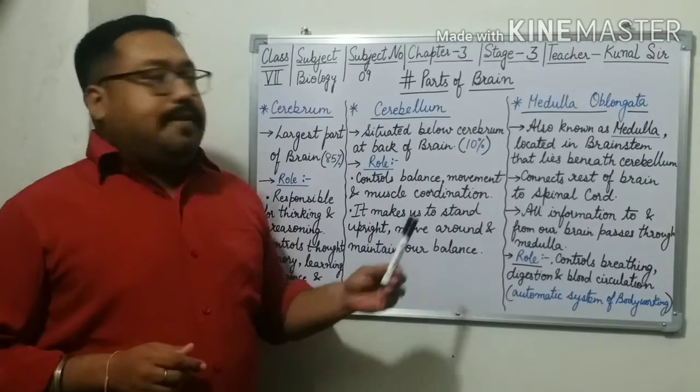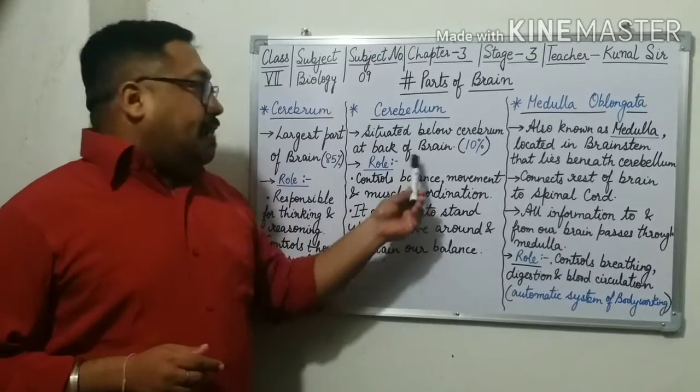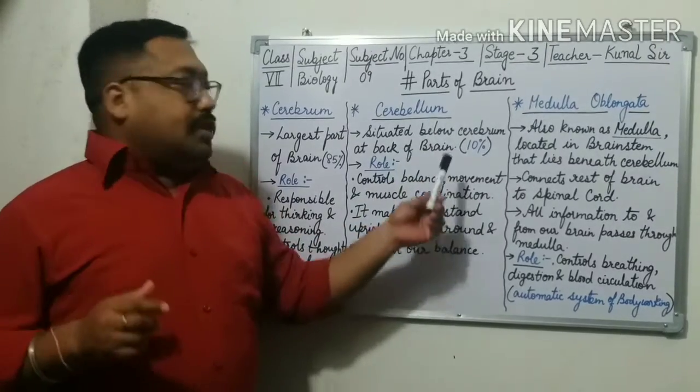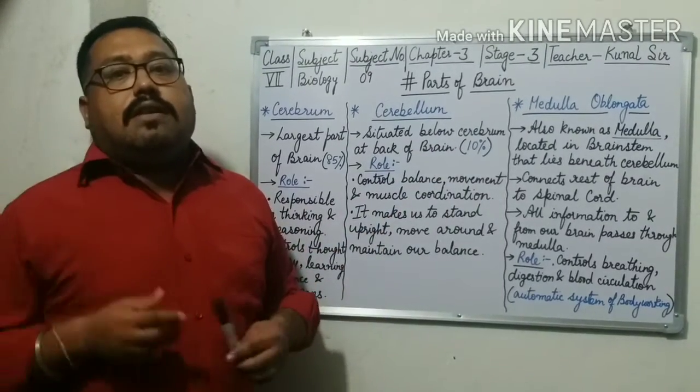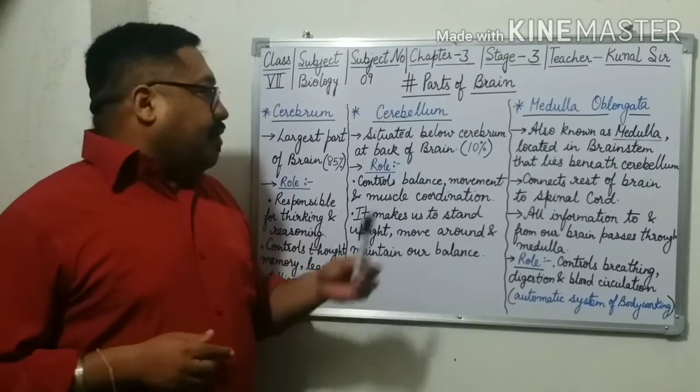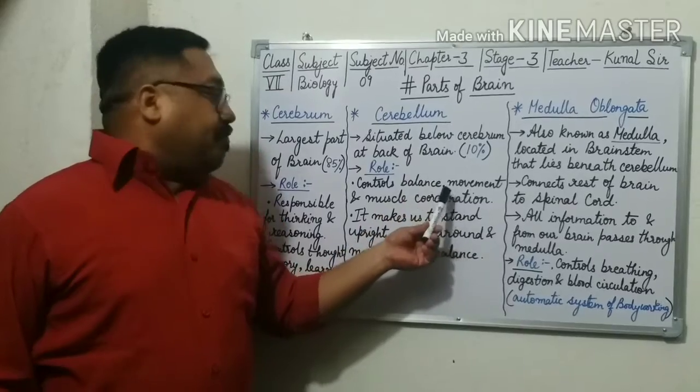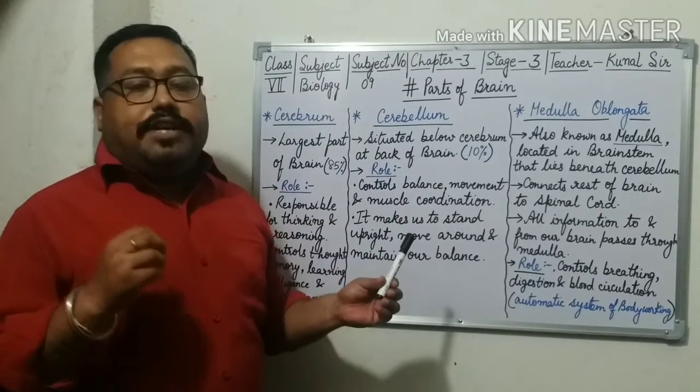Cerebellum is situated below the cerebrum at the back of the brain, and it consists of about 10% of the total brain. What is the role of cerebellum? Cerebellum controls balance, movement and muscle coordination.